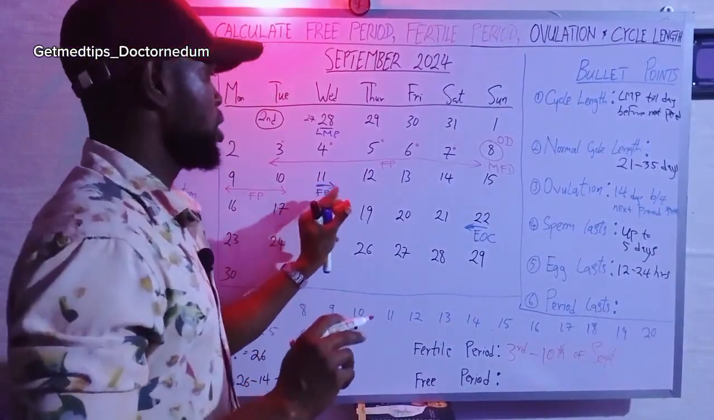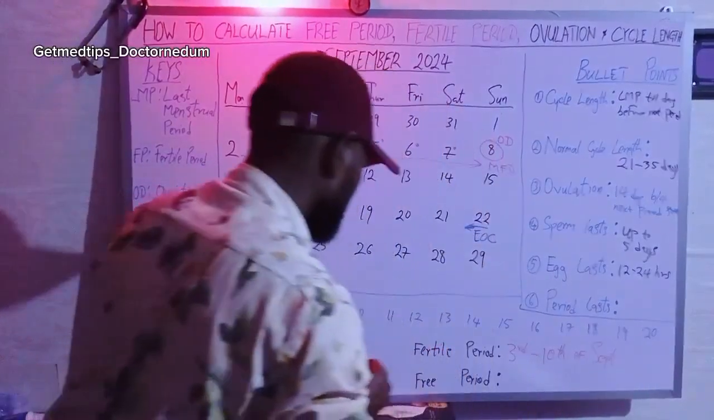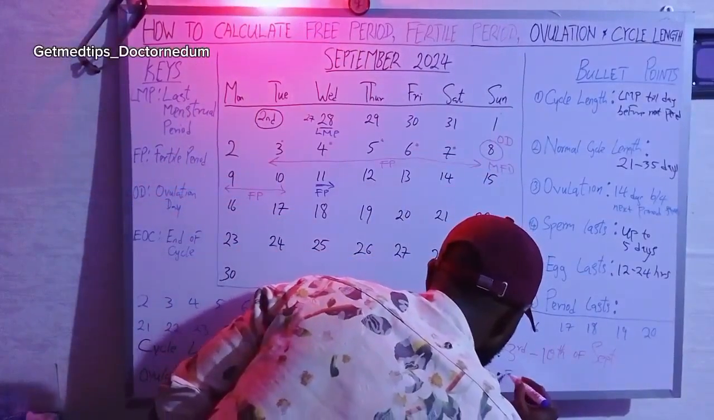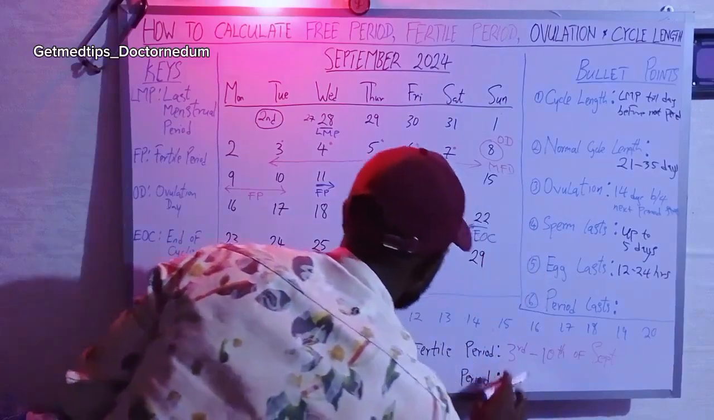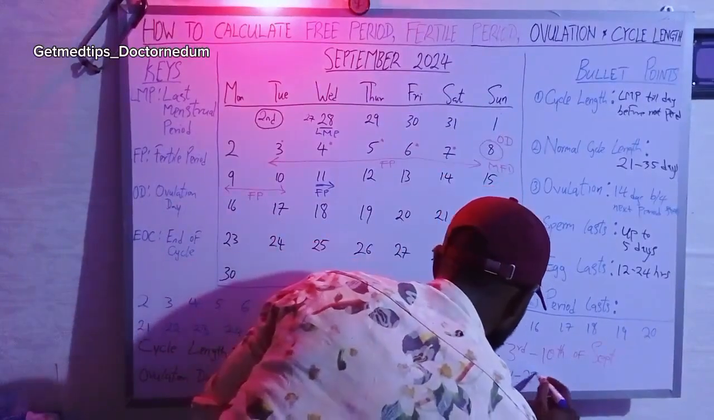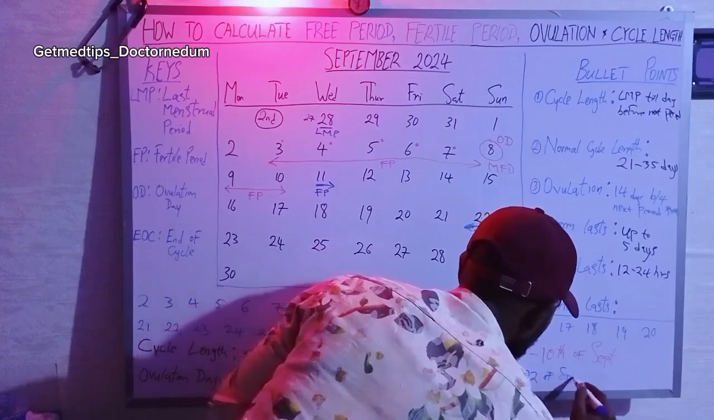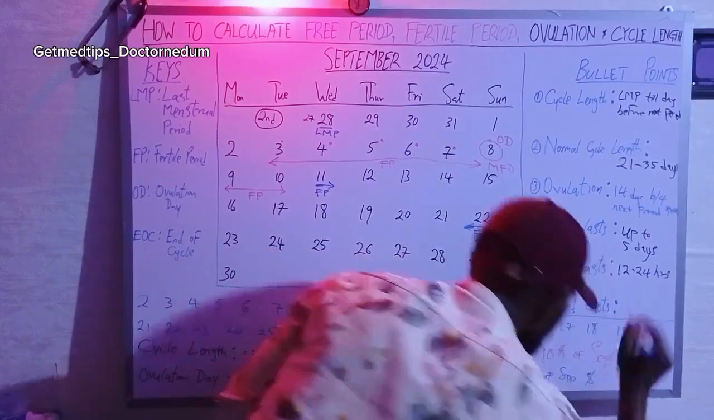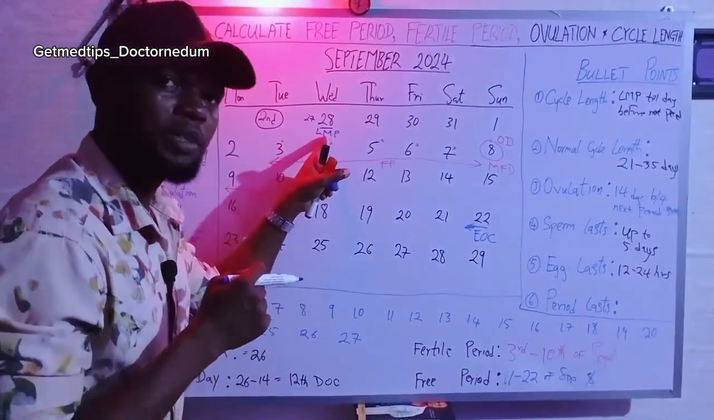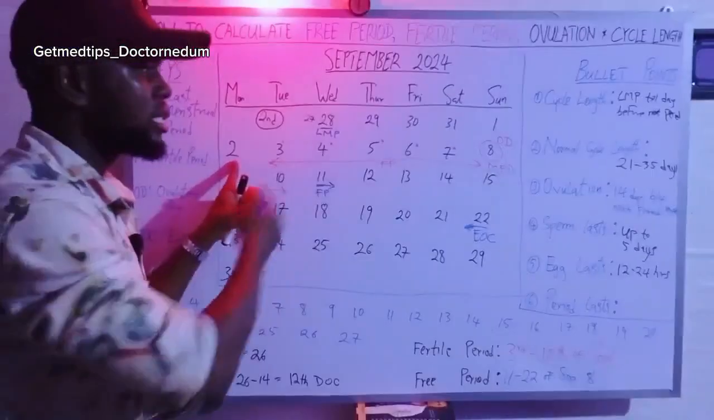The first free period, the most comfortable free period for this person, is from 11. So we're going to use blue because there's no danger. So free period is from 11th to 22nd of the same September. And the free period has not finished. This LMP is one of the free periods. From here till 2nd, they are free because nothing is going to happen.